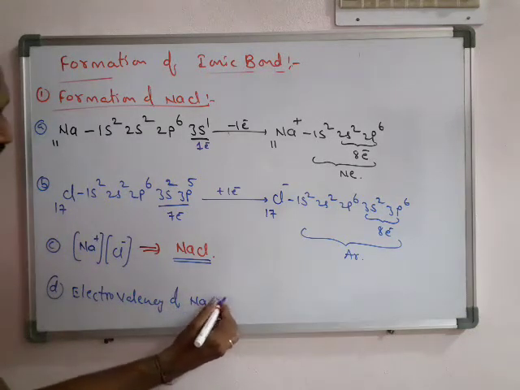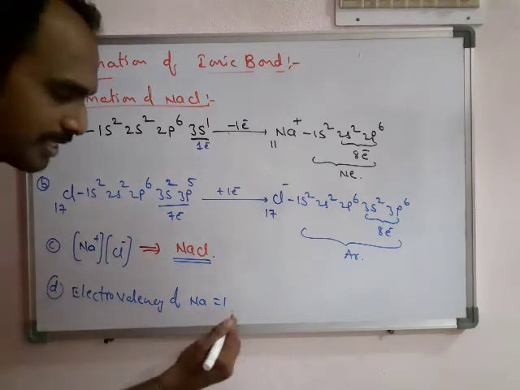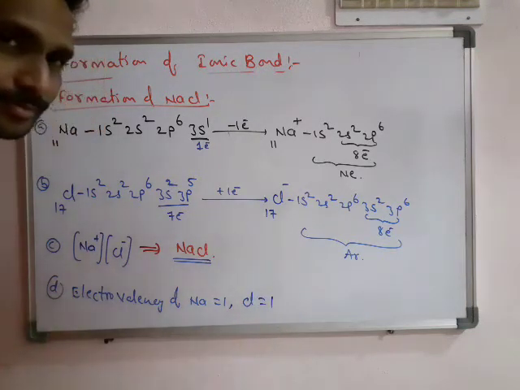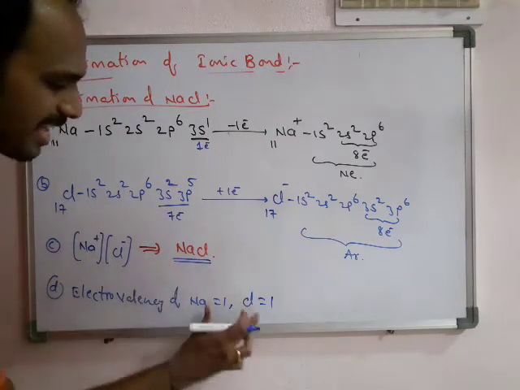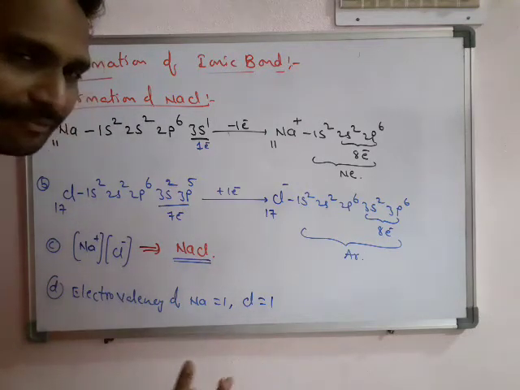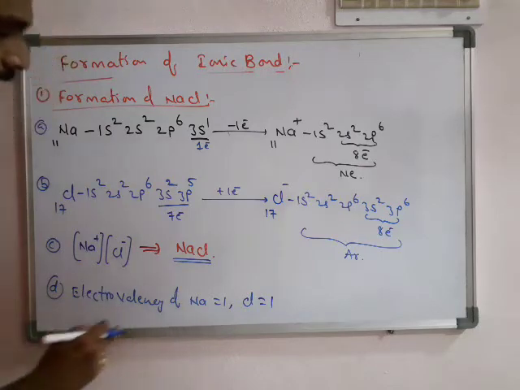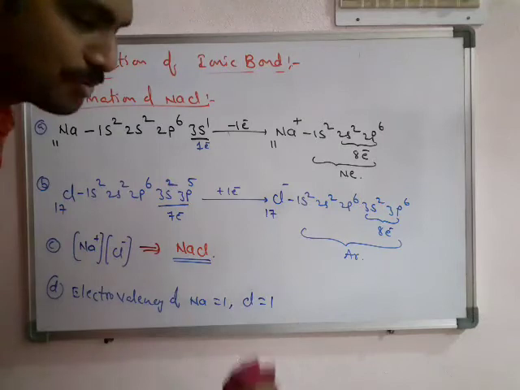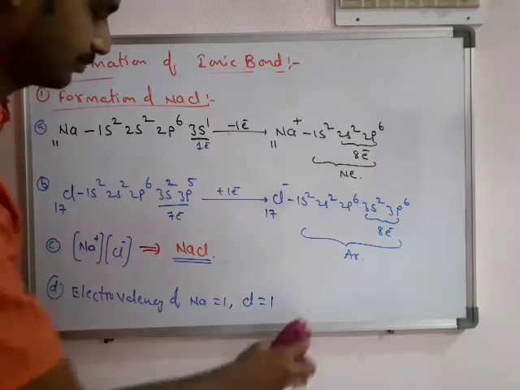The electrovalency of sodium equals 1 because it loses 1 electron, and the electrovalency of Cl is also 1. If two atoms combine, sometimes it may be different. So this is the formation of NaCl in terms of electronic configuration.